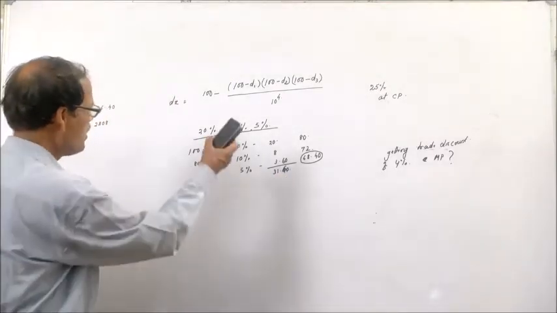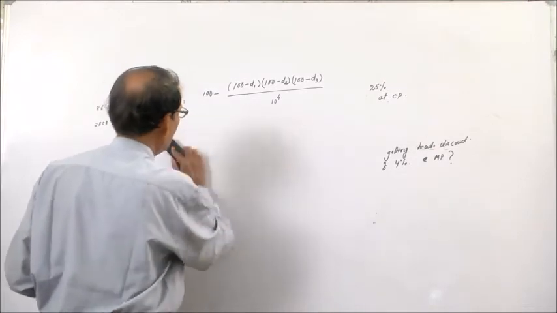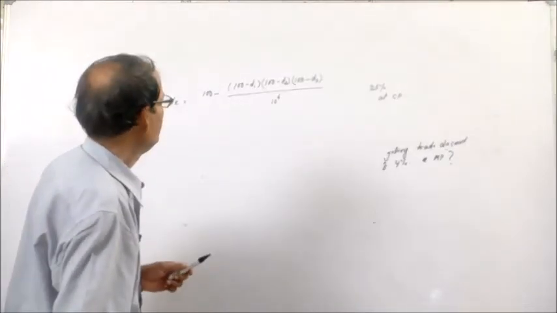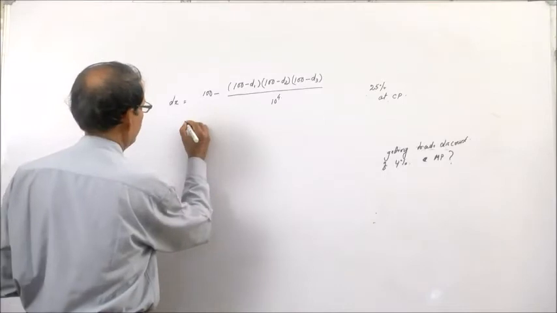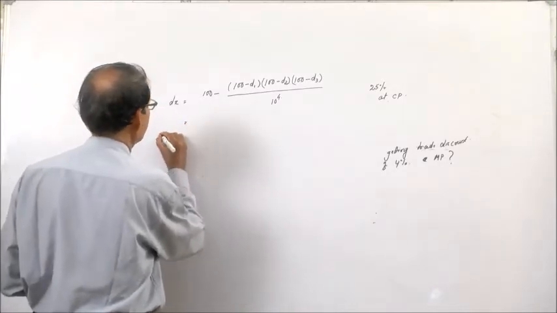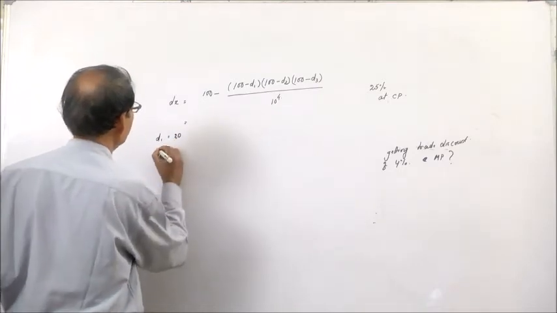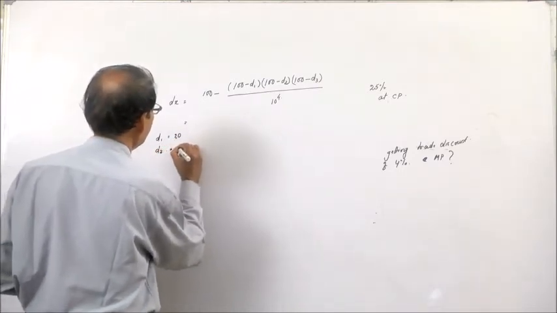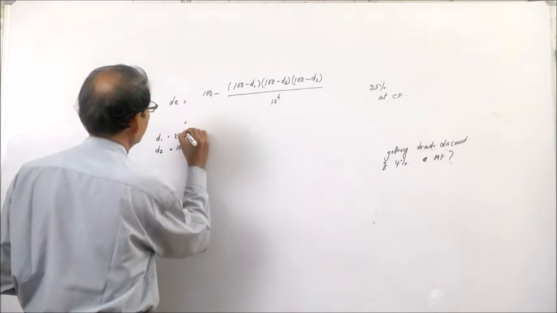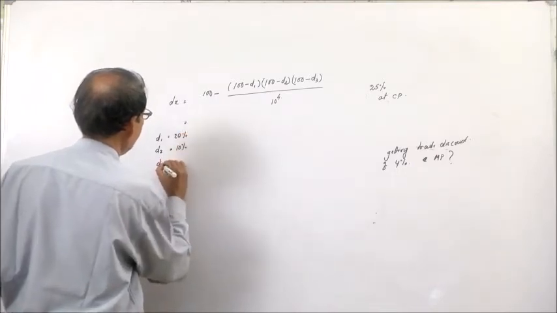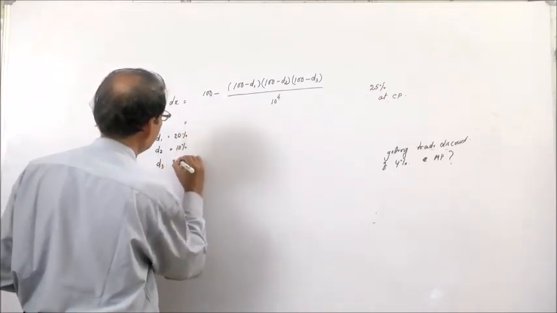Using the formula, we can find this directly. D1 is 20%, the first discount, D2 is 10%, and D3 is 5%.